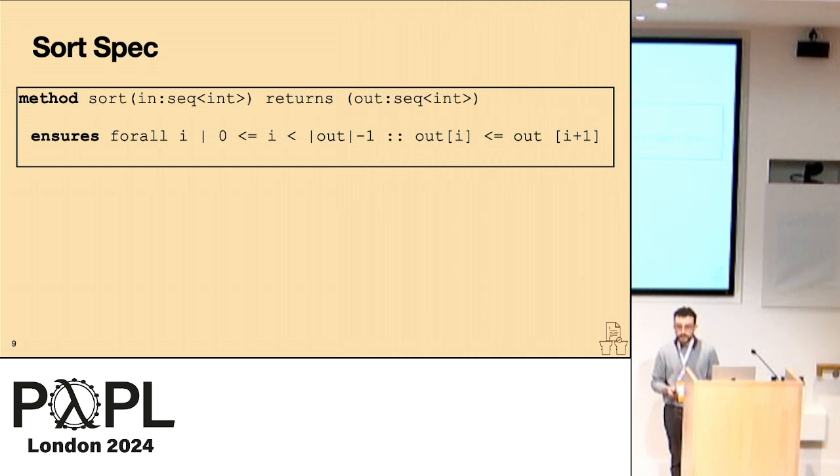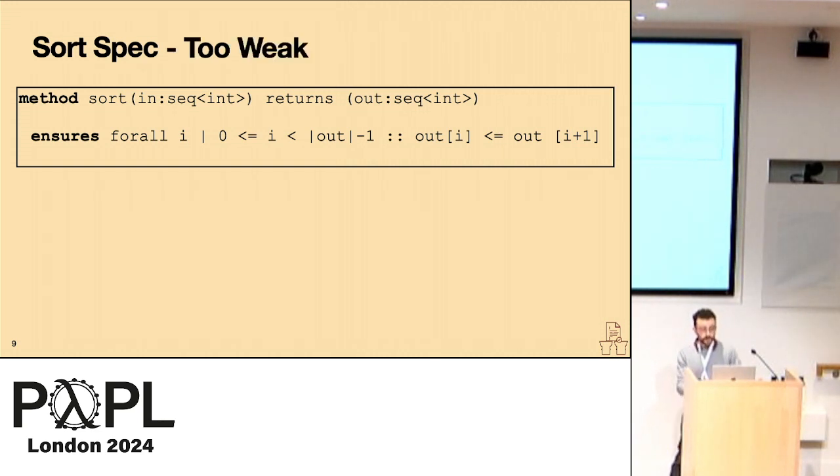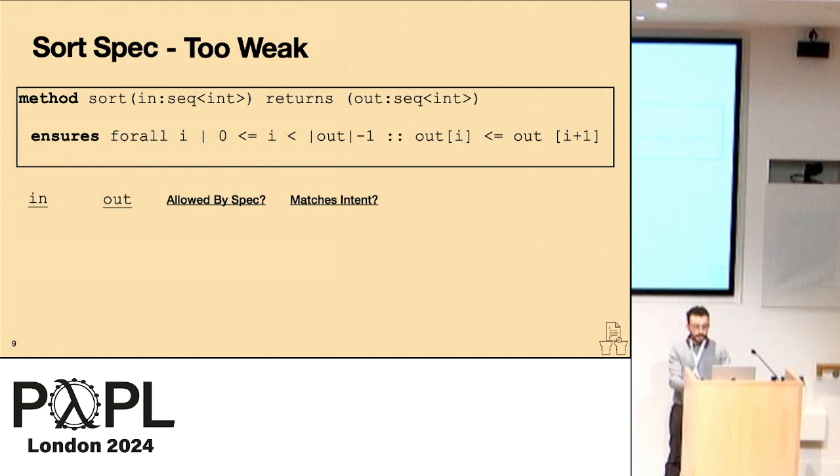At first inspection, this may appear to be a correct spec for sort, but it's in fact incorrect. This is a mistake that many newcomers might make when starting to specify this. It's too weak because there's no constraint that maps the values in the input sequence to the values in the output sequence. We can illustrate this by maybe picking some arbitrary points to see whether or not it's either allowed